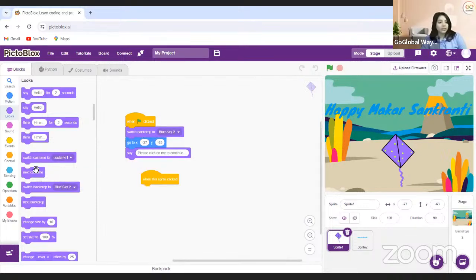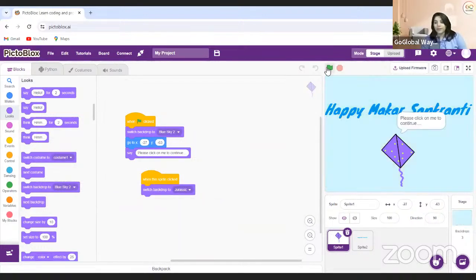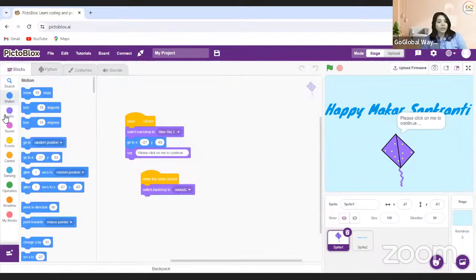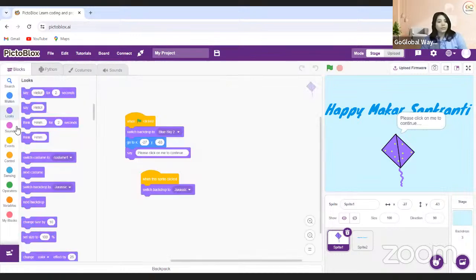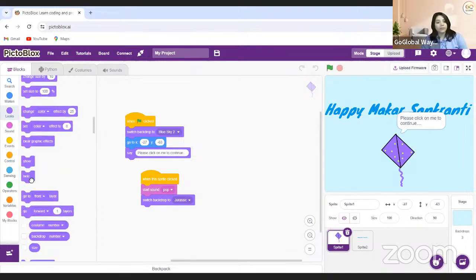And when it is clicked, the backdrop is going to switch to Jurassic. When I start, it says please click on me to continue. I also want to take some sound, so pop sound is fine for me. So when this sprite is clicked, pop sound will come, and this will be hidden.